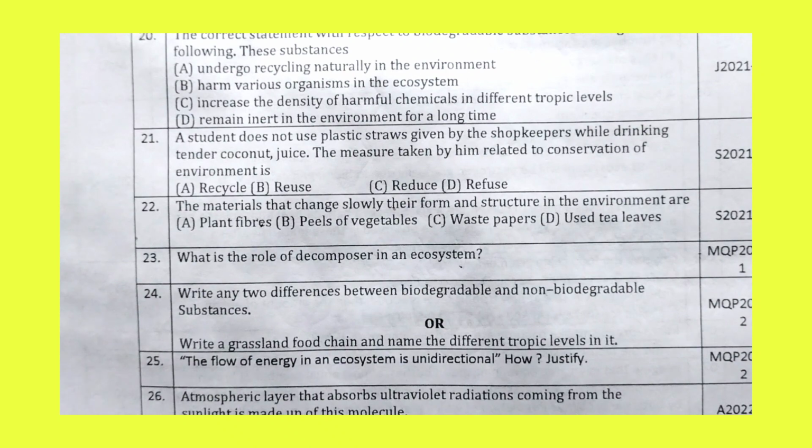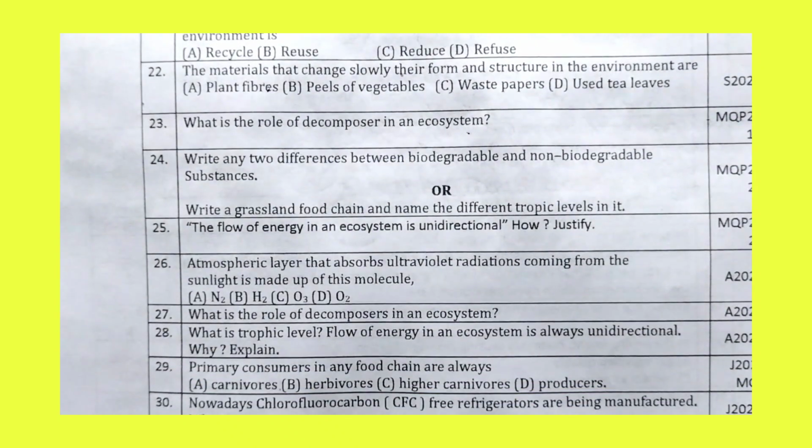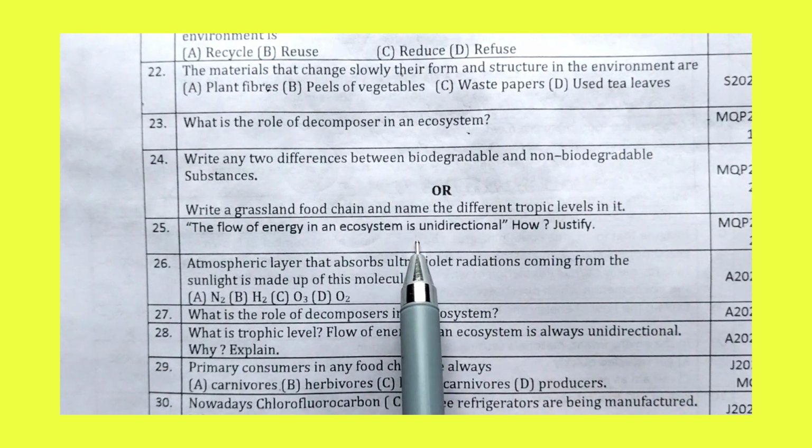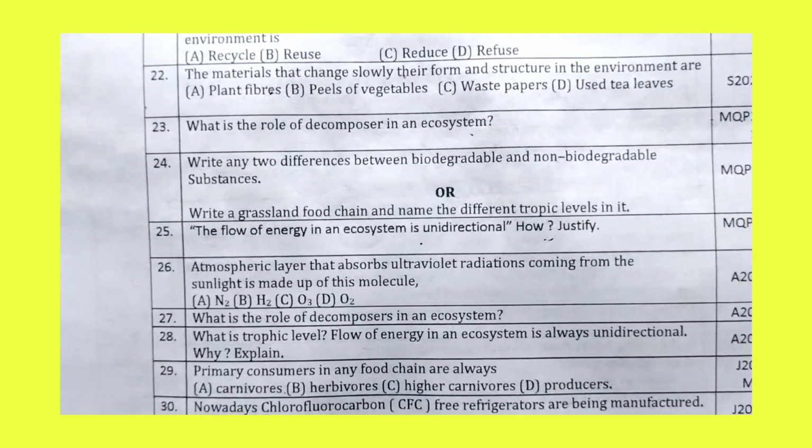Next, let us come to the 25th. The flow of energy in an ecosystem is unidirectional. Now let us answer that question.